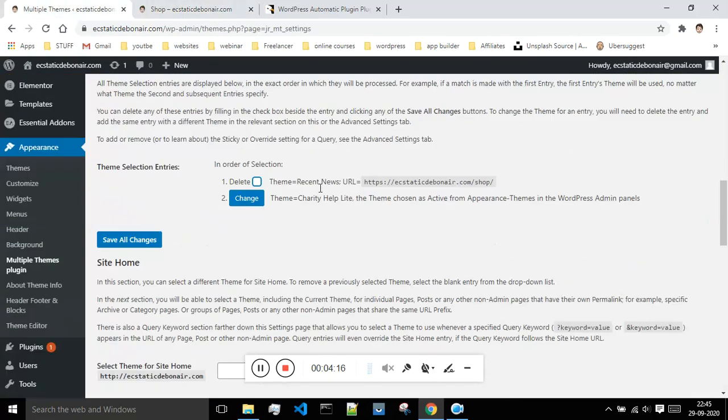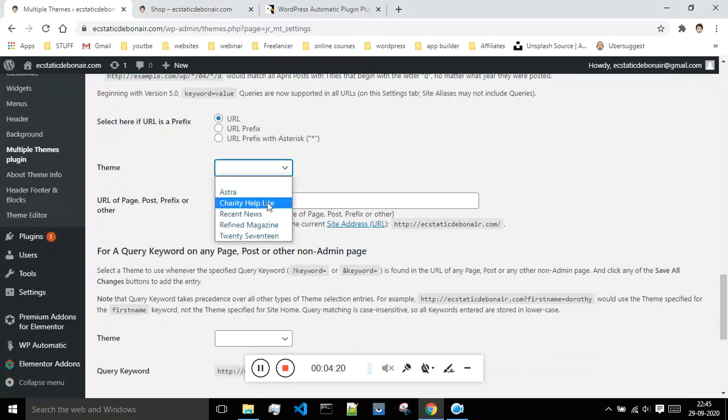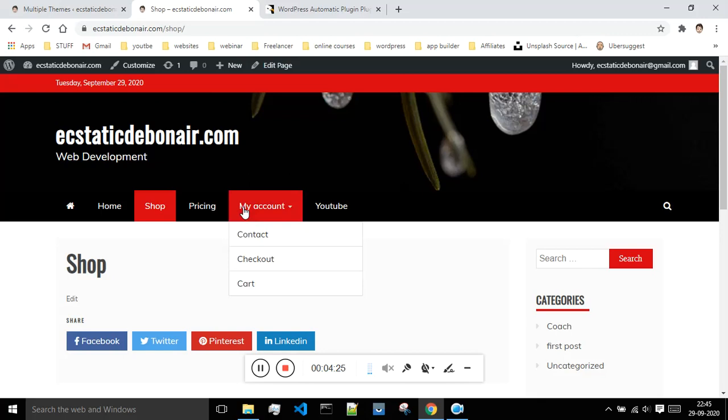Now suppose you want to make use of a different theme, like this 2017 theme, for some different URL like that of accounts. Let me just go to accounts.